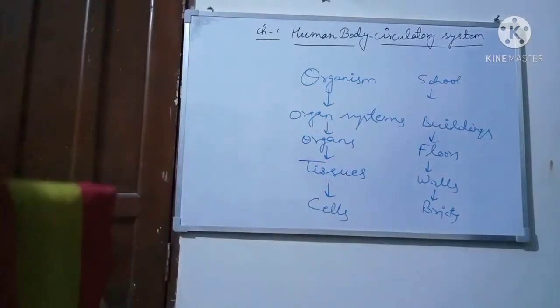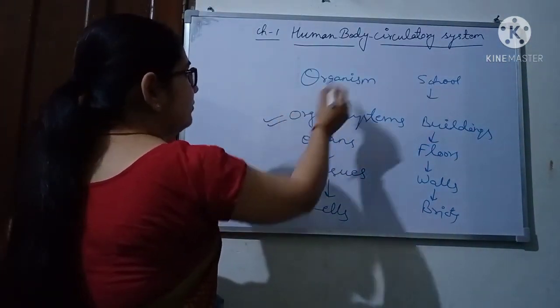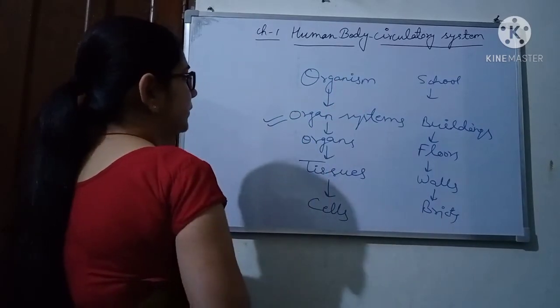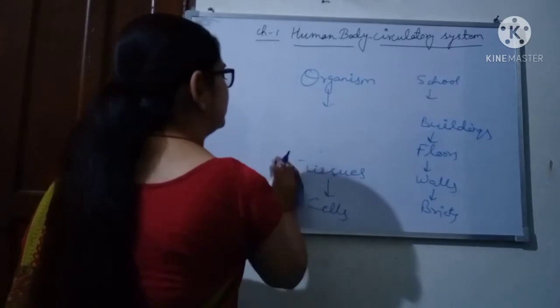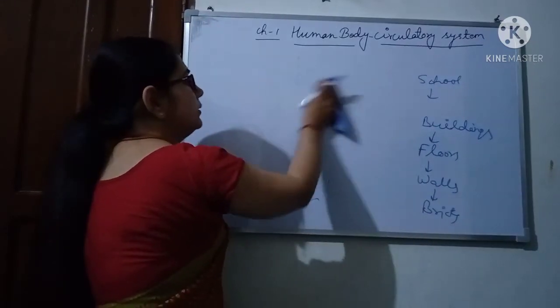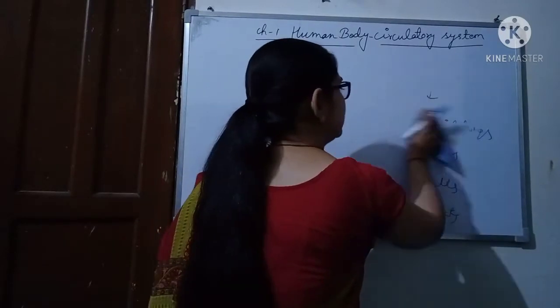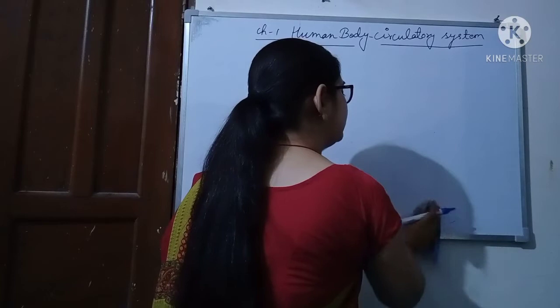Now students, today we are going to study an organ system which is called the circulatory system. What is the function of the circulatory system? What does it do in our body? In this system, blood is present and blood circulates in our body.